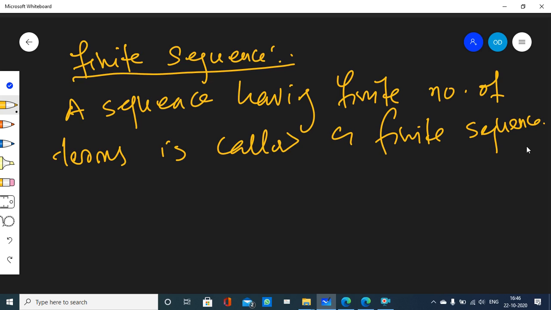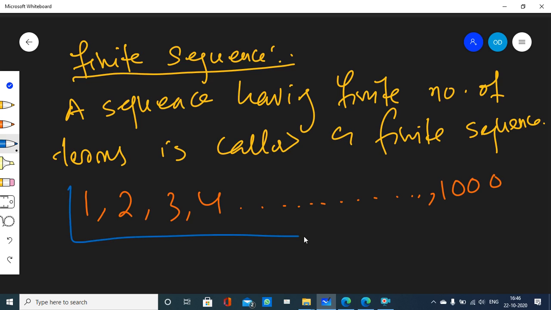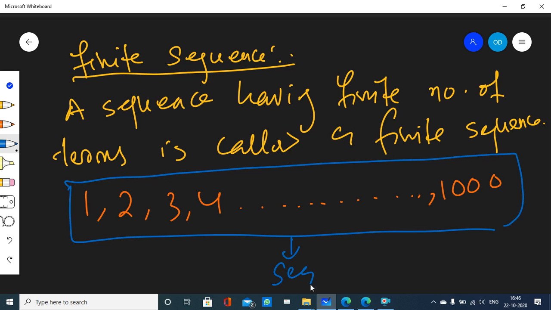Well, finite number of terms means what? Number of terms that I can count, right? Let's take an example. Here, let's say I have 1, 2, 3, 4, dot dot dot, up to 1000. Well, this is a sequence. Later on I will tell you this is an arithmetic progression. For the time being, it is a sequence.